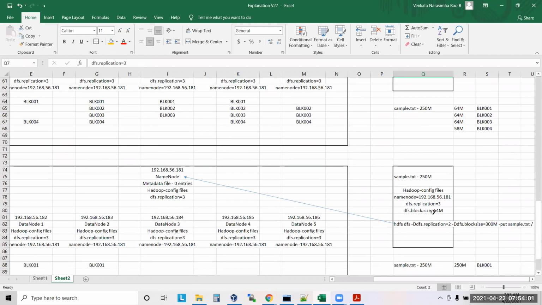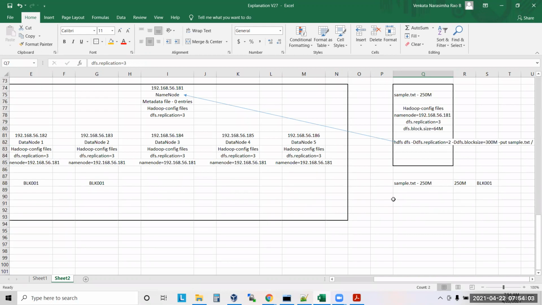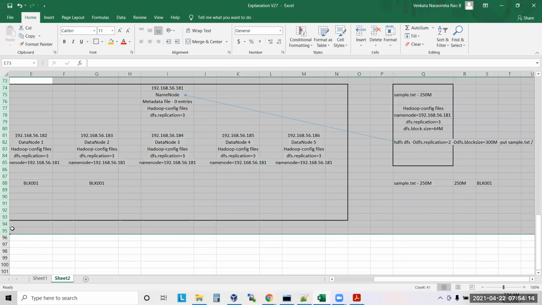Sir, my question is: if we put 250 MB in a single data node block, compared to the replication and the split we do across the nodes, then parallel processing is not there. The bigger block size means less parallel processing, right? Then usually it will take more time, right? Of course, yes.